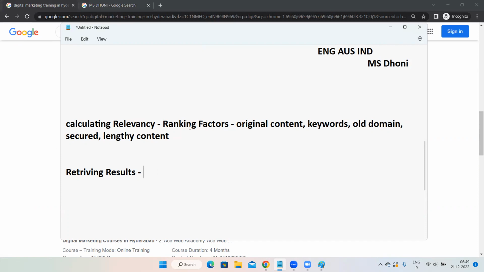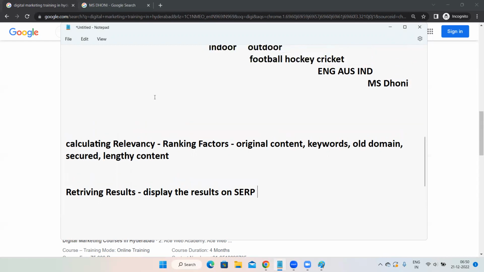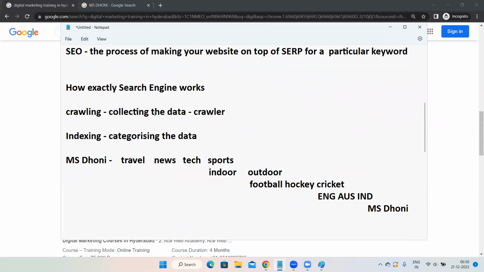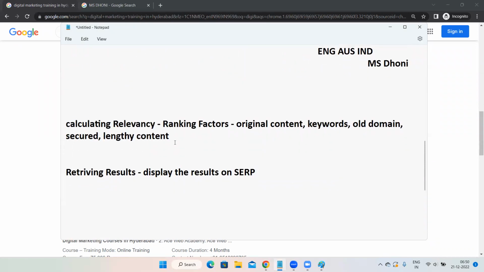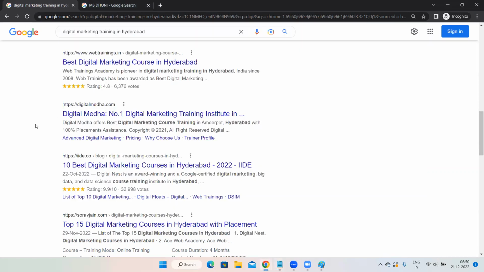Fourth, and so on in calculating relevancy, then the last step is Google will simply display the results on SERP. Displaying the results on SERP is known as retrieving results. This is how any search engine works in the backend, or Google works in the backend. First, crawling, then indexing, calculating relevancy, then obviously after deciding who should appear at which place, Google will display those websites on SERP, that is search engine result page.